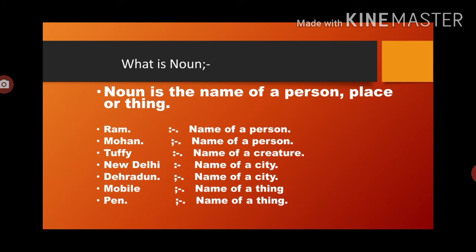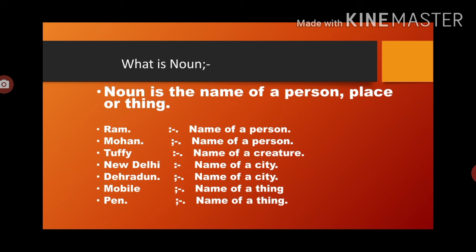So the name of any animal, any living creature, is also a noun. Now New Delhi, it is the name of a city, so it is the name of a place, so that is also a noun. The next one is Dehradun. Again, that is the name of a city, so Dehradun is also a noun.